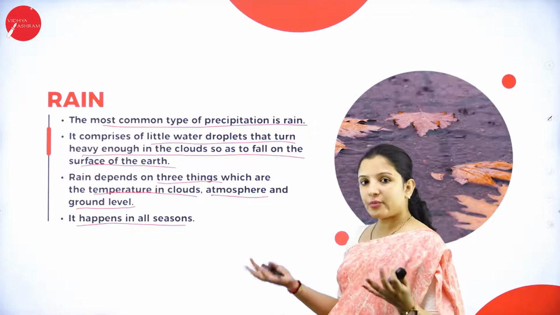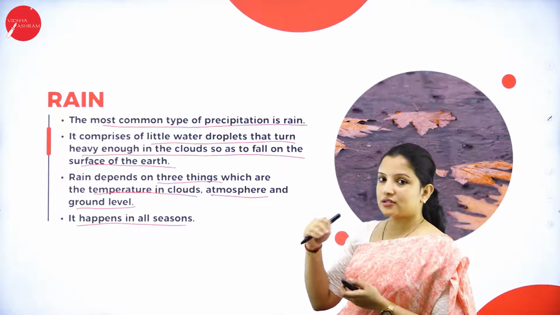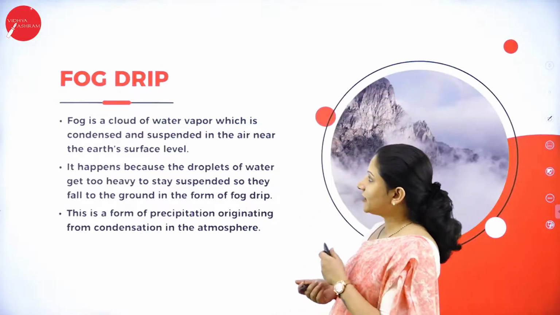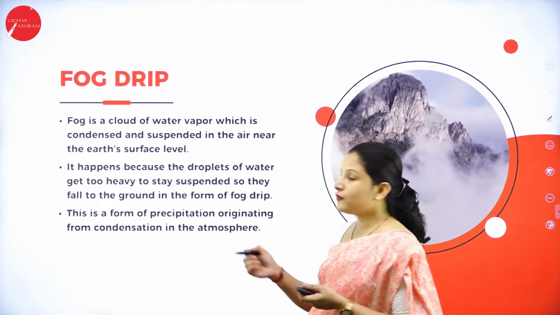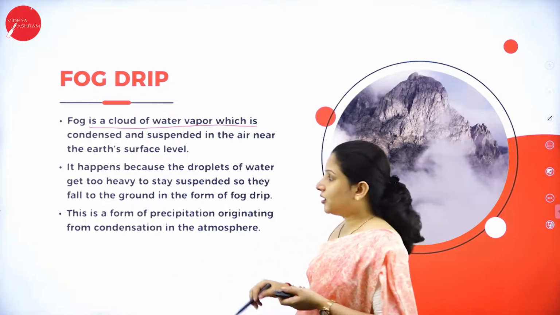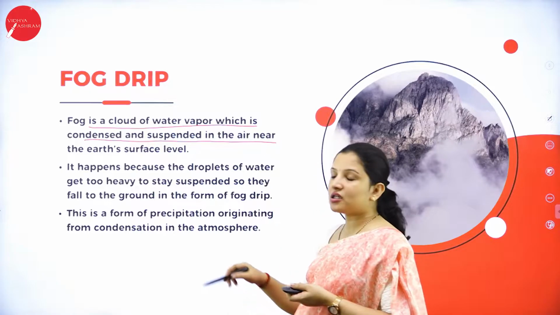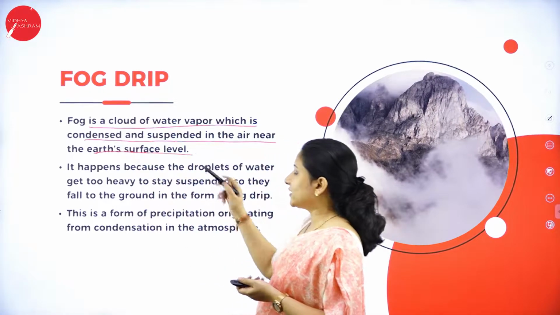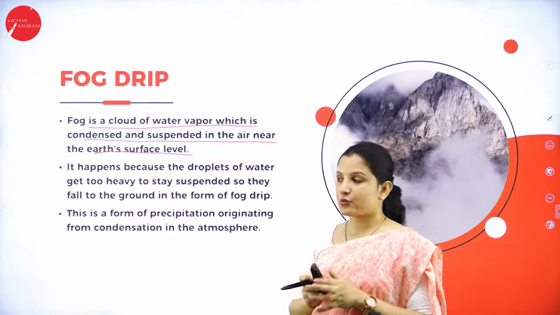Because formation of the clouds will occur in all the seasons, but rainfall occurs in certain seasons. Next, talking about the fog drip. Fog is a cloud of water vapor. This cloud of water vapor will condense and suspend in the air near the earth's surface level. That is why you see a moisture, a mist-like situation there.